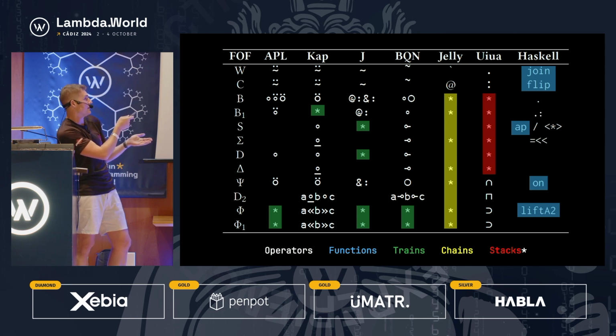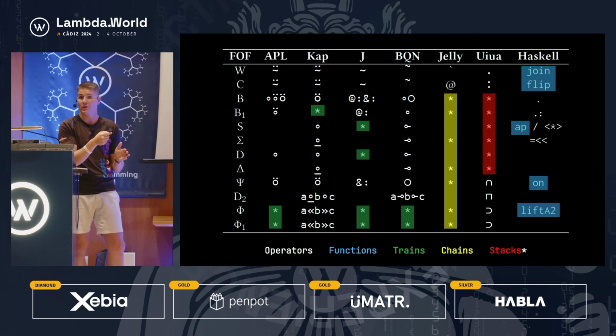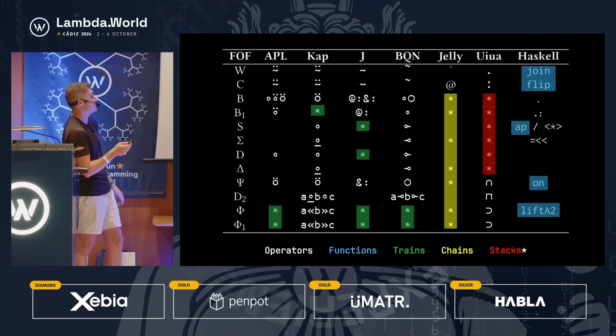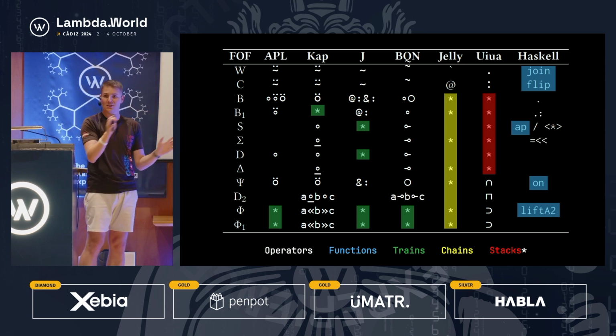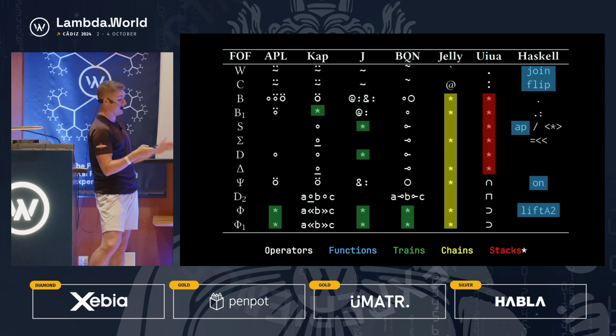All of these languages outside of APL, which was created in the 60s, J was in the 90s, Haskell, I think, was early 90s, late 80s. But all the other languages are relatively new. BQN and CAP were both invented in 2020. Uiua was invented in 2023, and I think Jelly was invented in 2016, and they've been developed since then. So if you haven't heard of some of these languages, don't worry. A lot of them are really, really new.